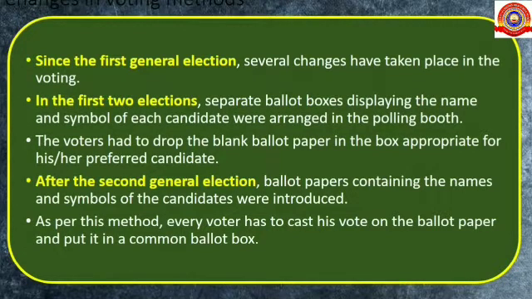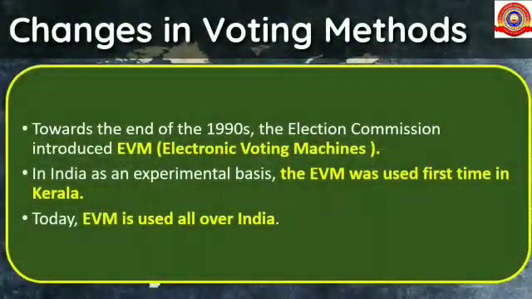After the second general election, ballot papers containing the names and symbols of the candidates were introduced. As per this method, every voter has to cast his vote on the ballot paper and put it in a common ballot box. Towards the end of the 1990s, the Election Commission introduced EVM, that is electronic voting machines. In India, on an experimental basis, the EVM was used first time in Kerala. Today, EVM is used all over India.